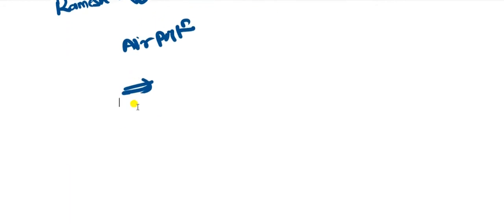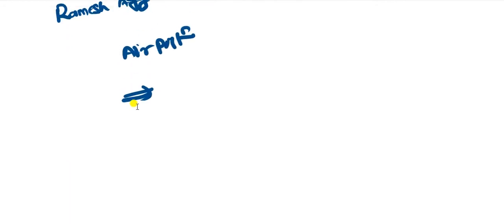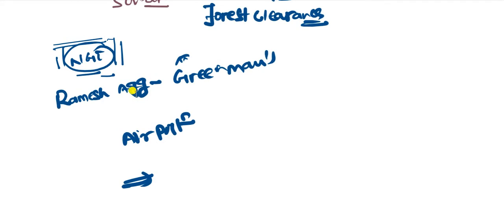These are pending cases that NGT should have taken action on, but it is not dealing with them. So Ramesh Agrawal has criticized that NGT is not working in a proper manner, and we should be very concerned about the real working of NGT.